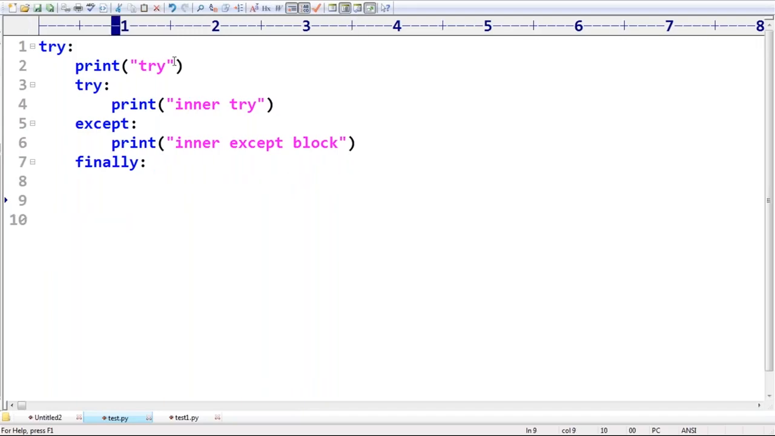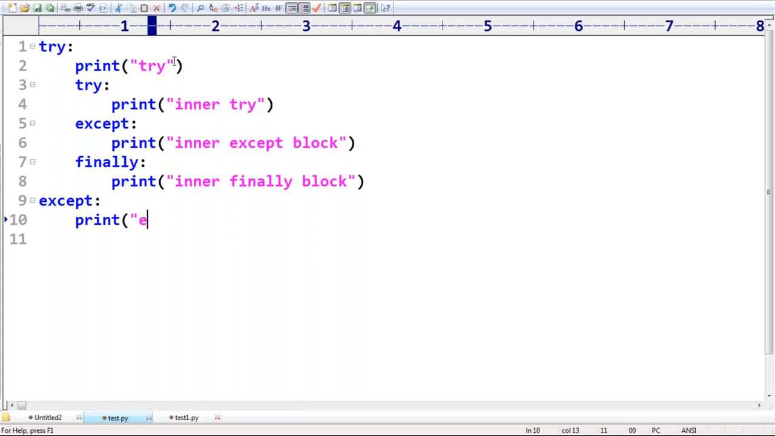Sir, now observe very carefully. Except I'm taking, print except block. Can you tell, is it valid or not? Please respond. Valid. Yesterday we discussed it, right?